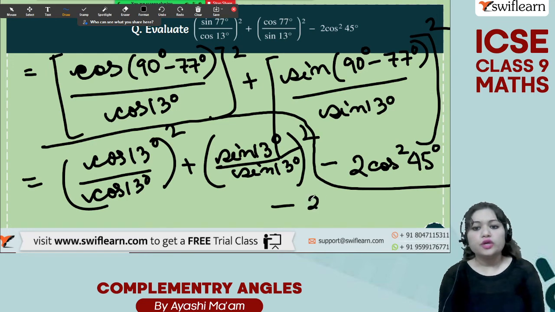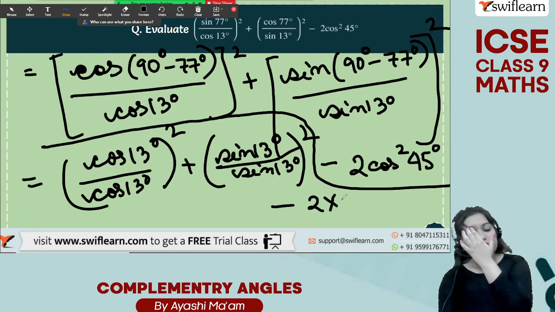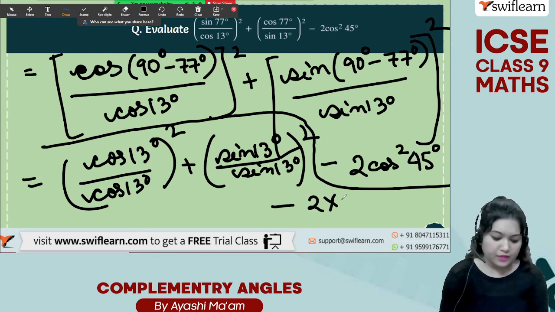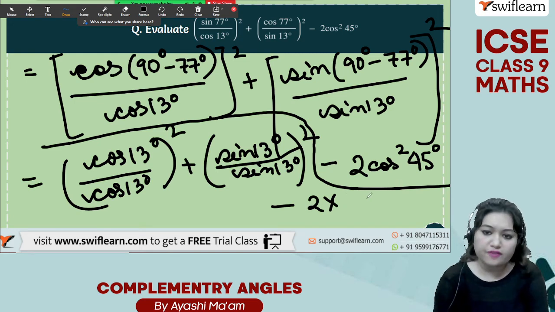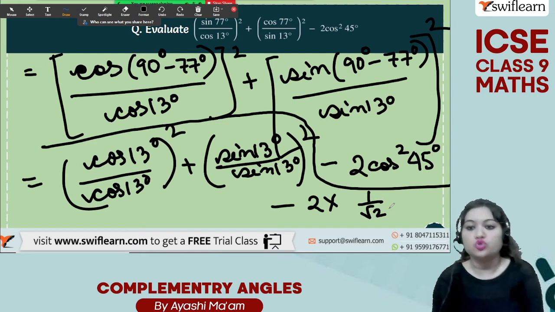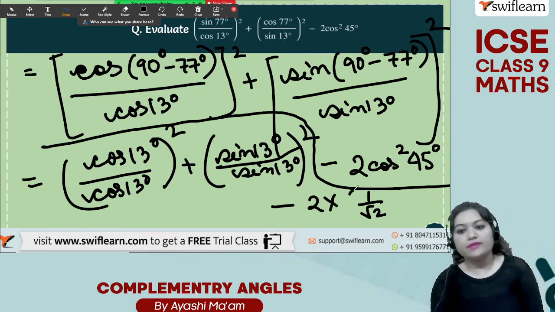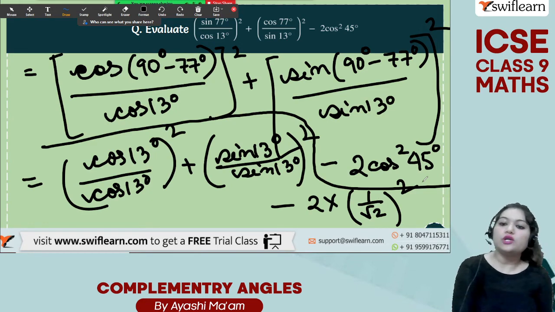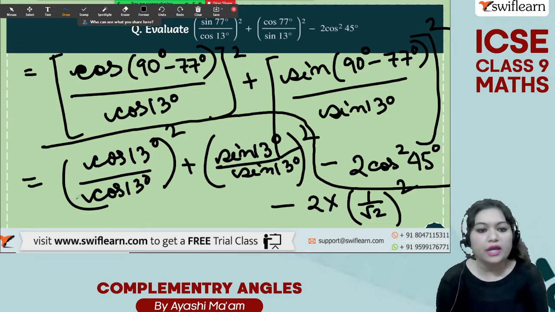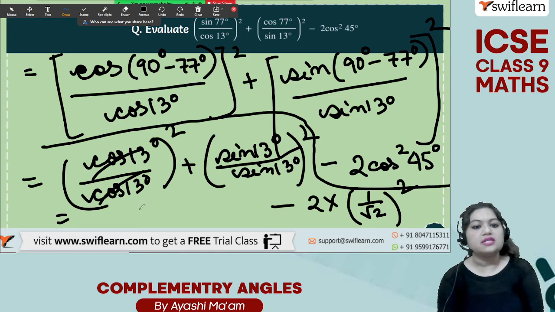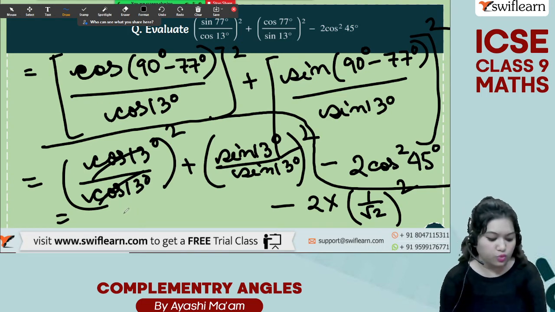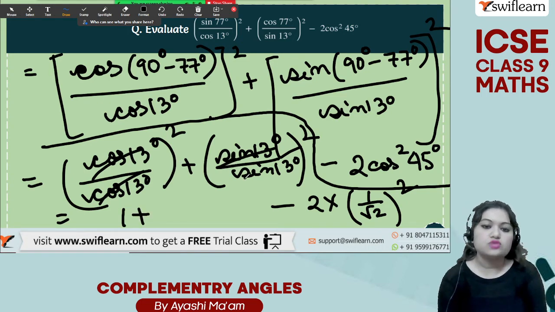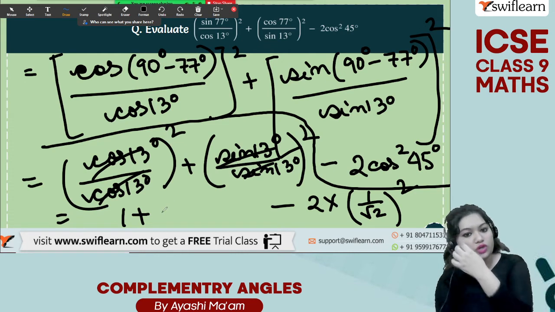Minus 2 into, so what is cos 45 degree? What is the value of cos 45 degree? We know that the value of cos 45 degree is 1 by root 2. And here we want cos square. That means 1 by root 2 whole square, right? You already know that cos 45 degree is equal to 1 by root 2. So these two will cancel each other and 1 square is going to give us 1 only. So 1 plus this will also cancel each other. 1 square is going to give us 1 only.